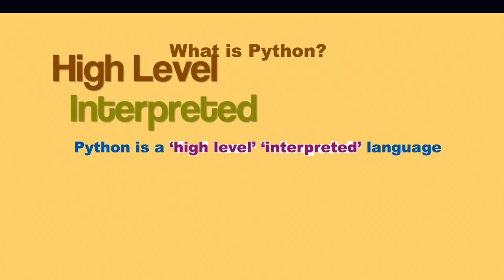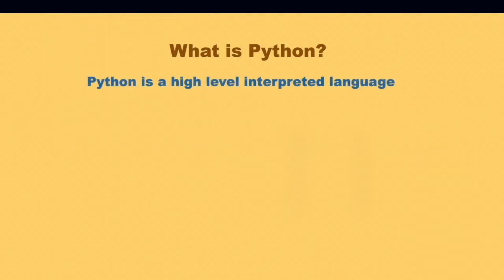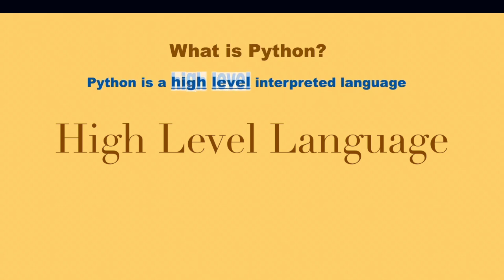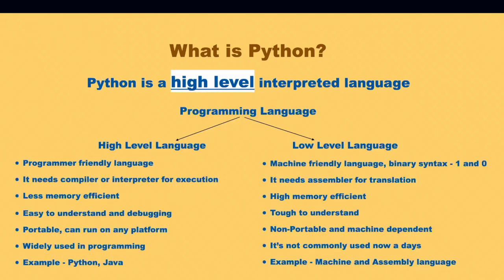Let's understand briefly these two keywords, high-level and interpreted. Let's see high-level language first. A computer is a machine that can perform any computational task based on the instruction we give it. This set of instruction is called a program.